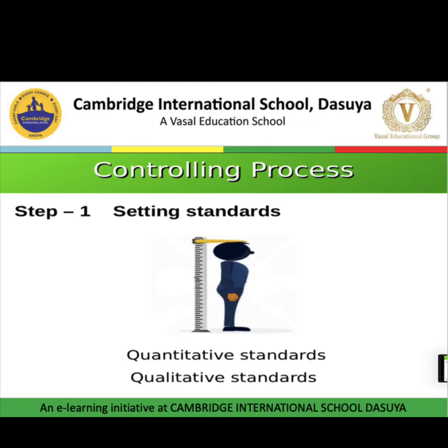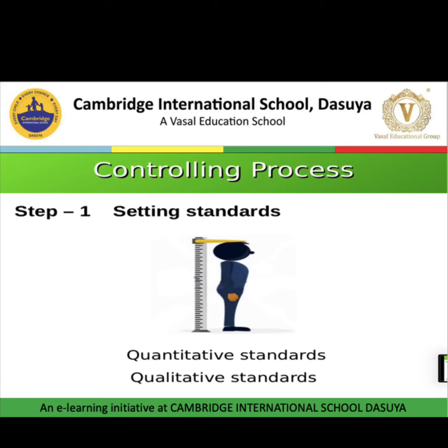Now the first step is setting standards. Here we are going to set targets and parameters. Targets which we need to achieve by following all parameters or standards. So what are these parameters? That means how we are going to ensure all activities help to achieve our organizational goal.